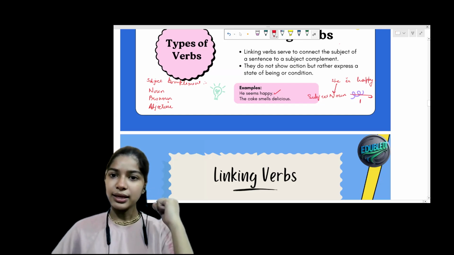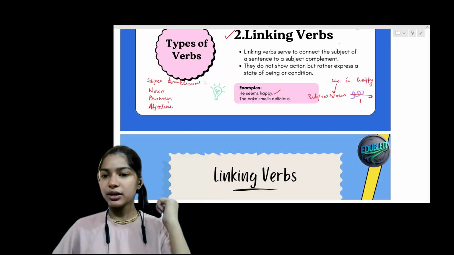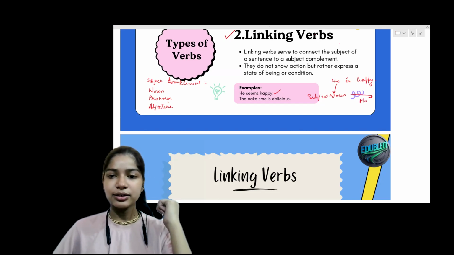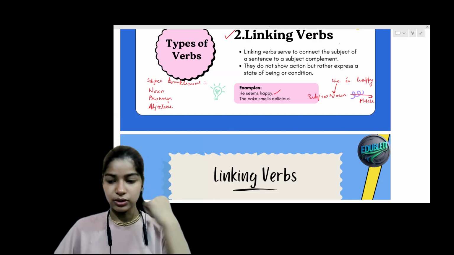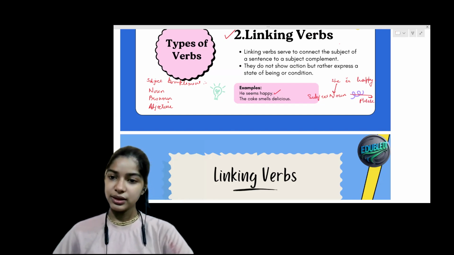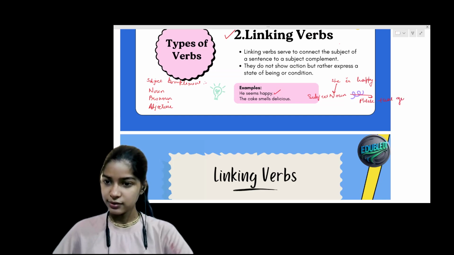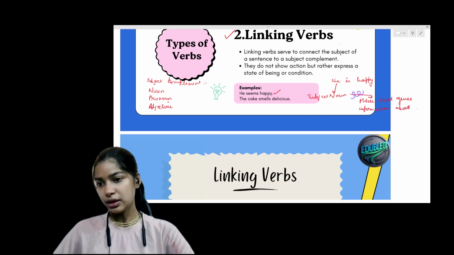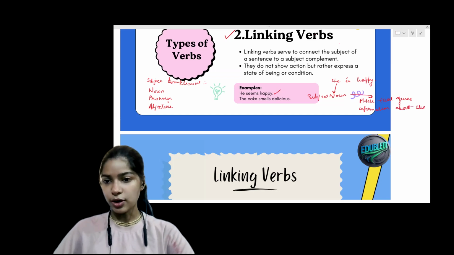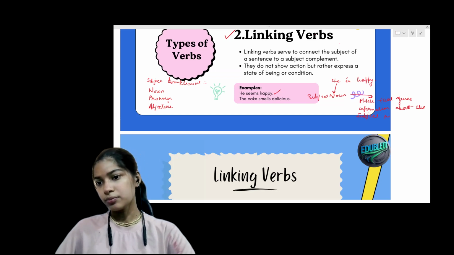Okay, so it connects the subject noun with any other phrase that gives information about the subject noun.